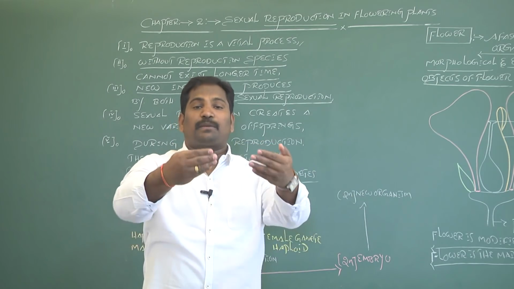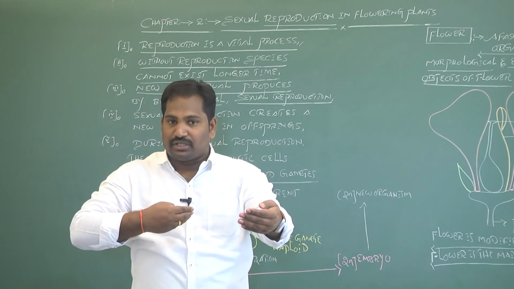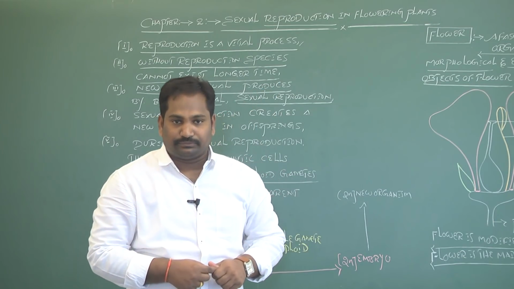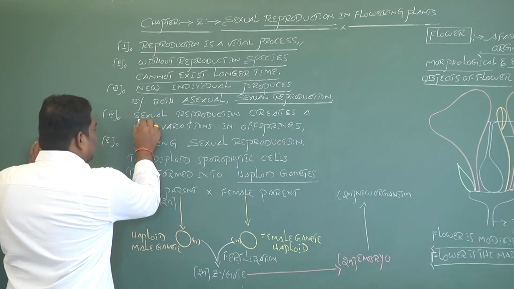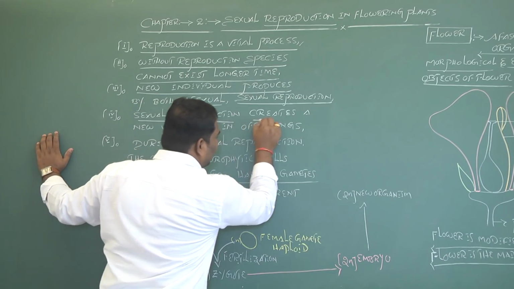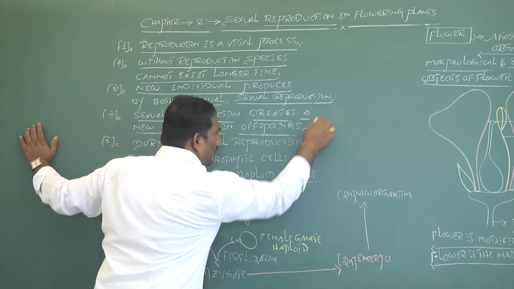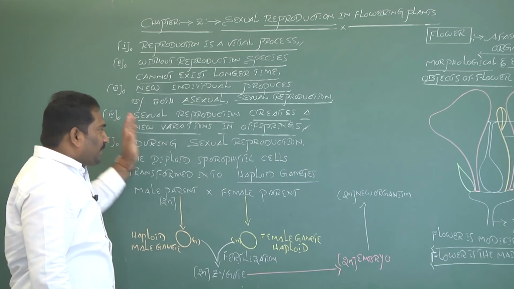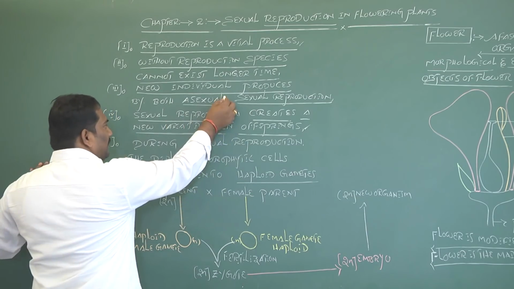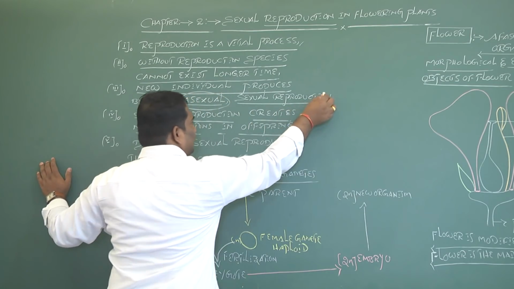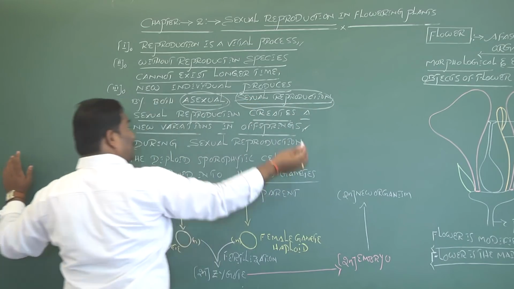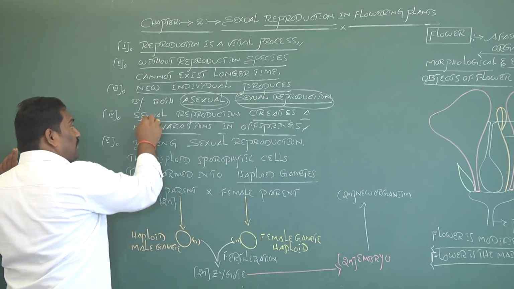But if offsprings are produced by sexual reproduction, new variations are created. Variations are created in the offsprings only by sexual reproduction.